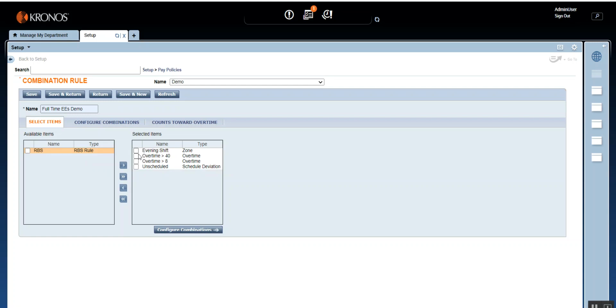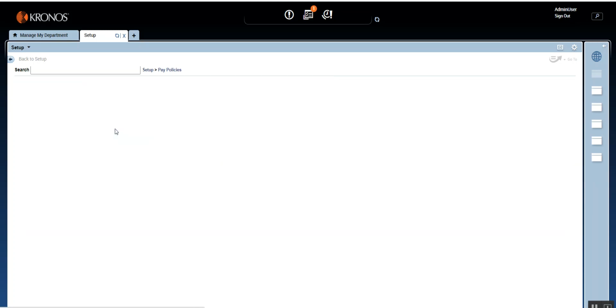This may be the first time for a few of you, so I'm going to cover just a few options, and then later we can add rest between shifts as well. So that's the select items.